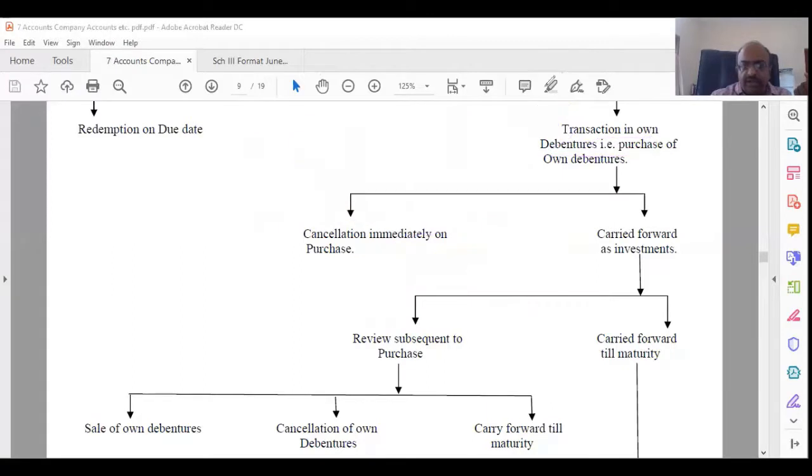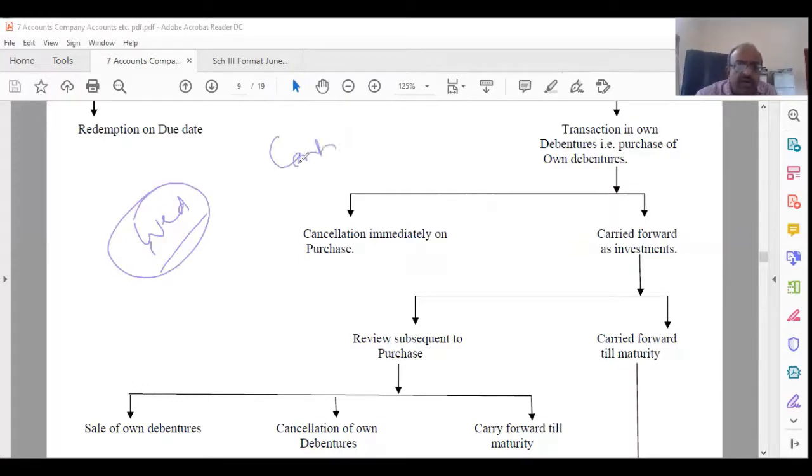I'll just leave it here. Just go through whatever we have done. Next class we have on Wednesday for accounts. Tomorrow we will be starting contract accounts in costing. And one problem, I think the last problem there, if you try it out, I will discuss as far as cost records are concerned. I don't know whether we have done the problem here or not, but I think one problem may be there. Just check it out.